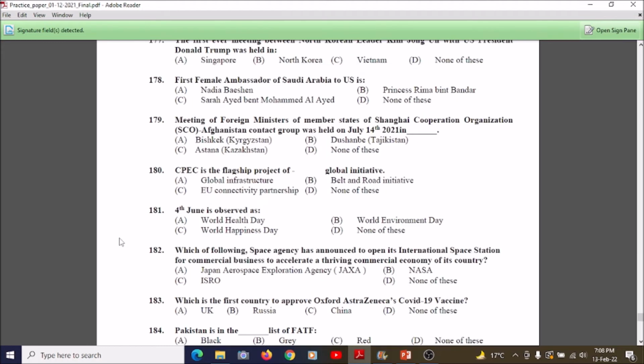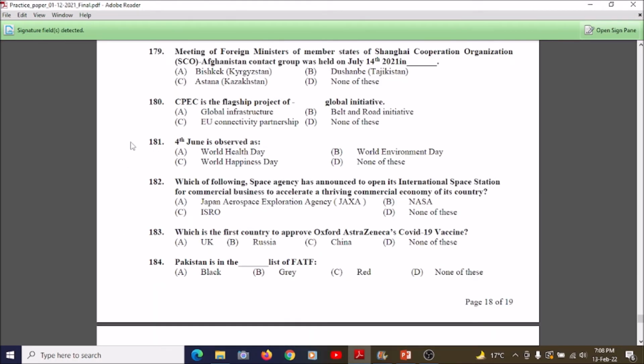Students, now we're going to understand the next question, question number 179. The meeting of foreign ministers of member states of the Shanghai Cooperation Organization, SCO, Afghanistan contact group was held on July 14, 2021 in dash.